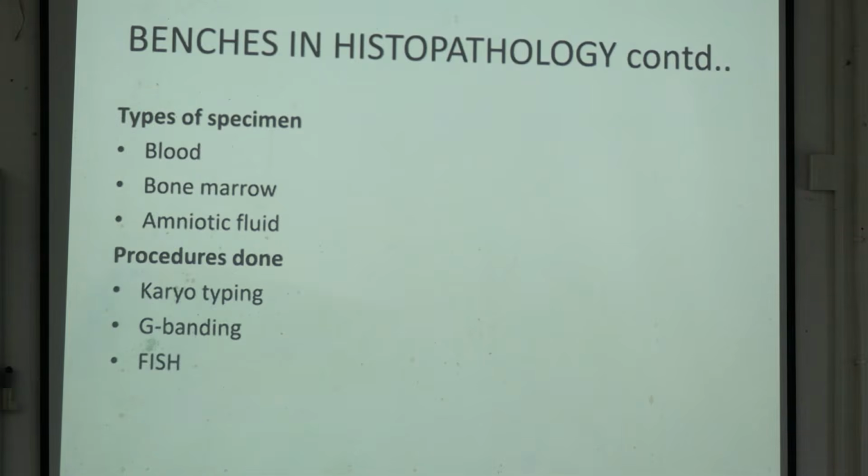So what are the types of specimen? This is already discussed, we are just repeating. Blood, bone marrow, amniotic fluid, and the procedures done are karyotyping, G-banding, and FISH. All are potential questions, especially karyotyping and FISH. Both come as questions. Amniotic fluid, what do we do it for? To see any abnormalities in the baby. Okay?